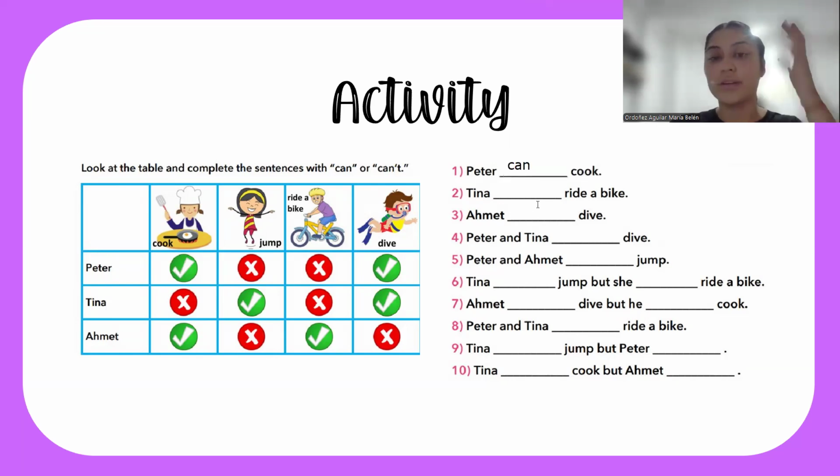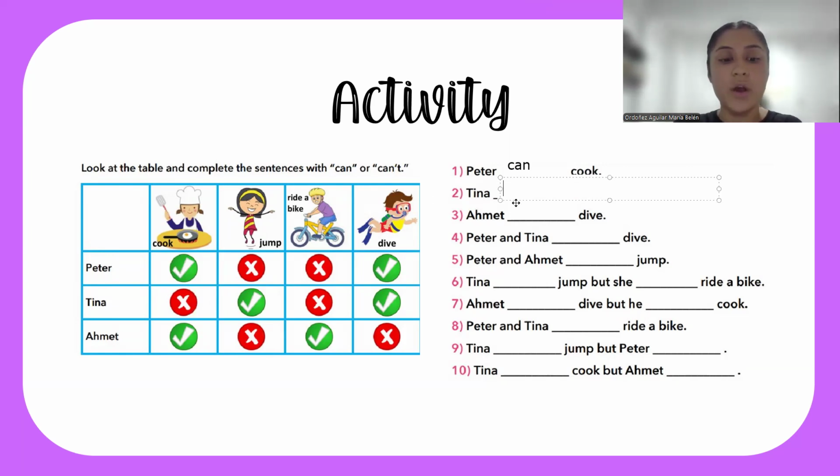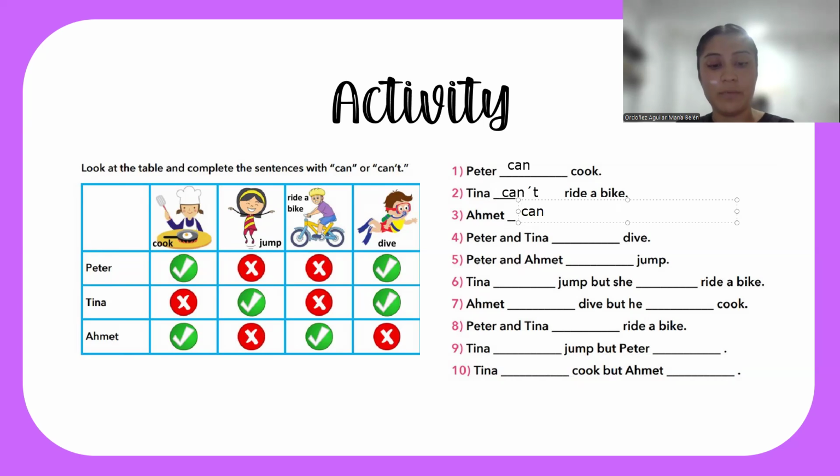And we have the structure, subject, can, the auxiliary, and the verb. In this case, we don't have an exact complement. The second one says, Tina ride a bike. Tina can't ride a bike. For this reason, we put the auxiliary can, but in the negative form. Almond can't dive, and we put can't.